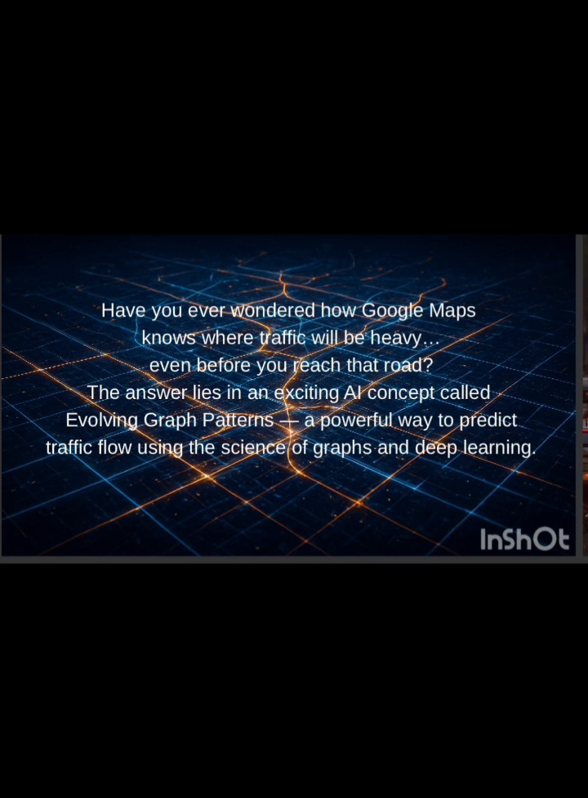So first of all, have you ever wondered how Google Maps knows where traffic will be heavy even before you reach that road? The answer lies in an exciting AI concept called evolving graph patterns, a powerful way to predict traffic flow using the science of graphs and deep learning.